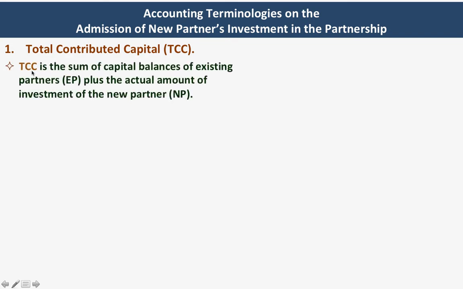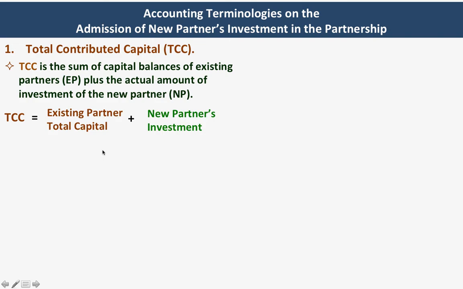Total contributed capital, abbreviated as TCC, is the sum of capital balances of existing partners plus the actual amount of investment of the new partner. So the balances of existing partners plus the amount invested by the new partner. So that is our TCC: existing partners' total capital plus the new partner's investment.